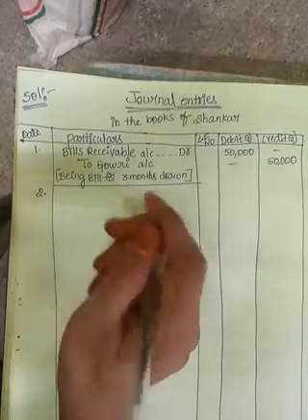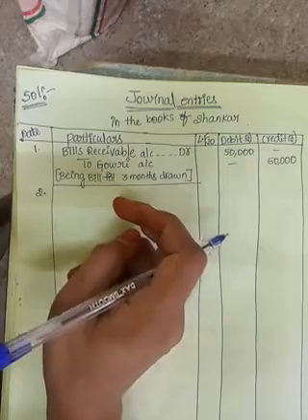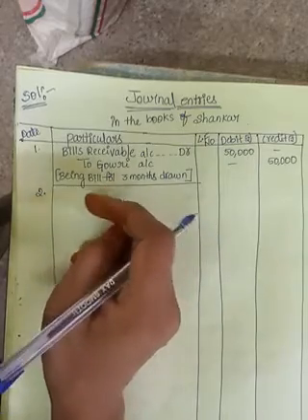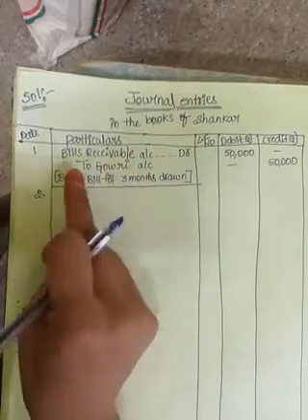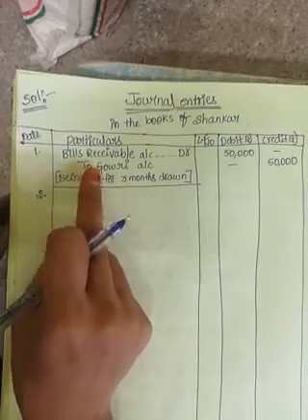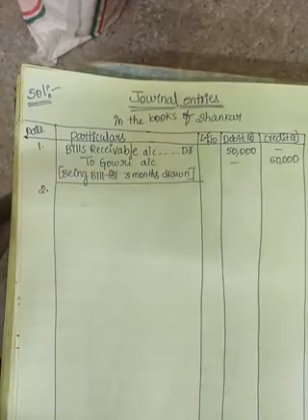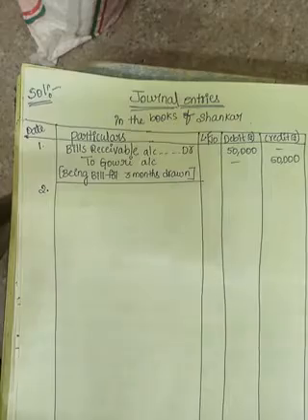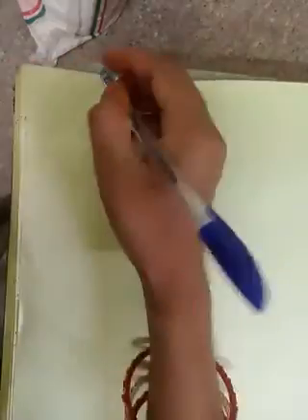Next is Shankar got the bill discounted with his bank for rupees 45,000. So in the books of Shankar it is bills receivable. In the books of Gauri it is bills payable. So write that at a time in the books of Gauri also.